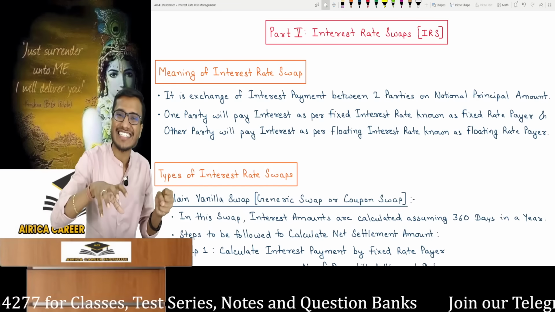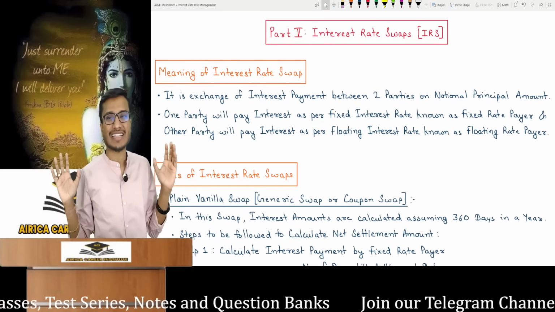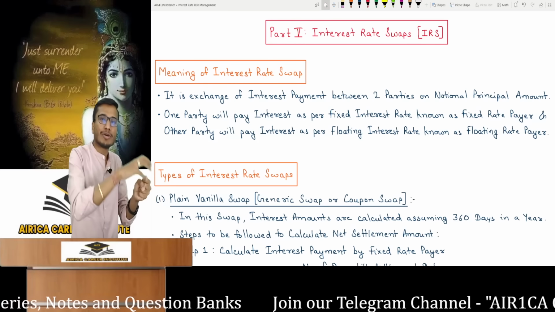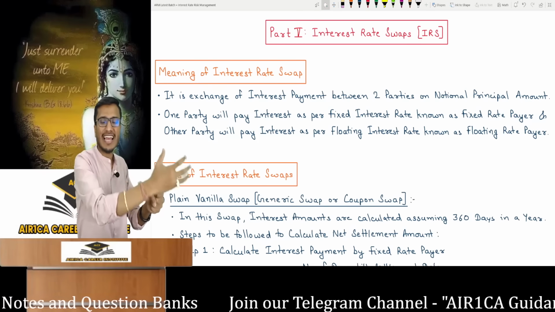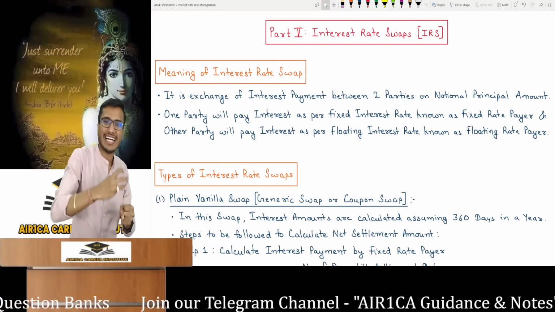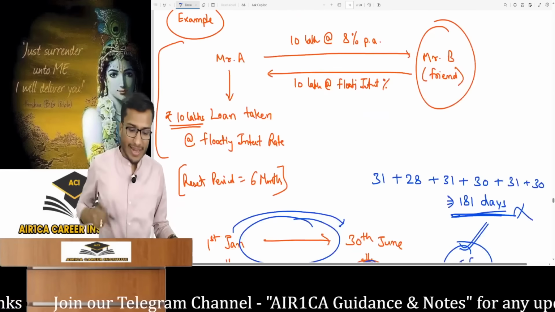Here it's an interest rate swap. So we will talk about exchanging interest rates. What are interest rates on? On loans, so a loan will also be involved. Let's say I have taken a loan and this loan carries a floating interest rate. And I'm worried that the market interest rate will rise. What am I worried about? That the market interest rate will rise. So I'm just crying that the market interest rate will rise.